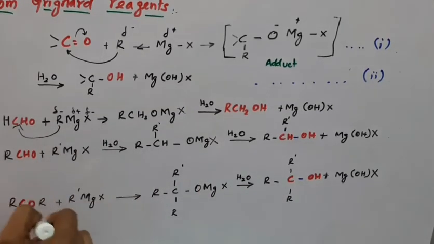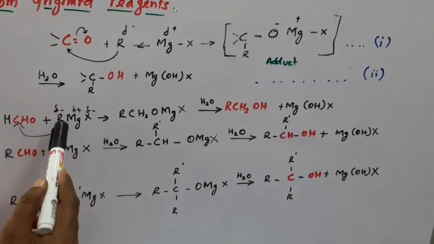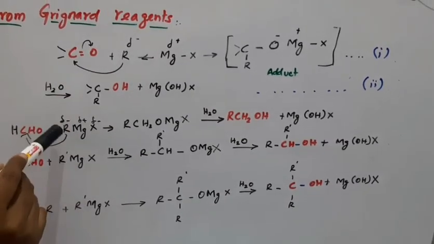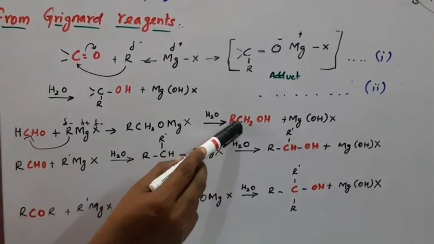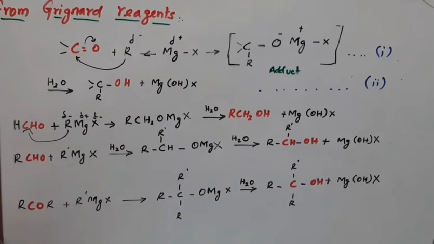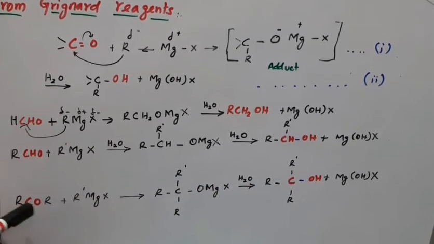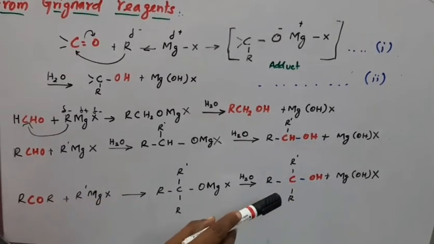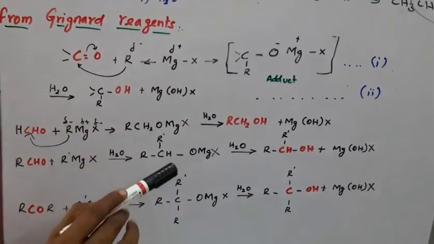Students, keep this in mind, it is very important. Using Grignard reagents, methanal gives a primary alcohol, other aldehydes give secondary alcohols, and ketones give tertiary alcohols.